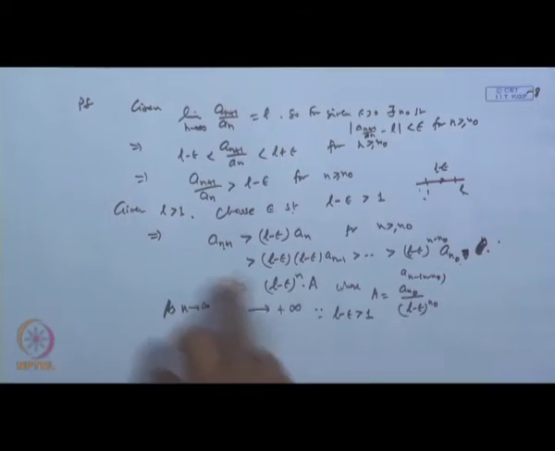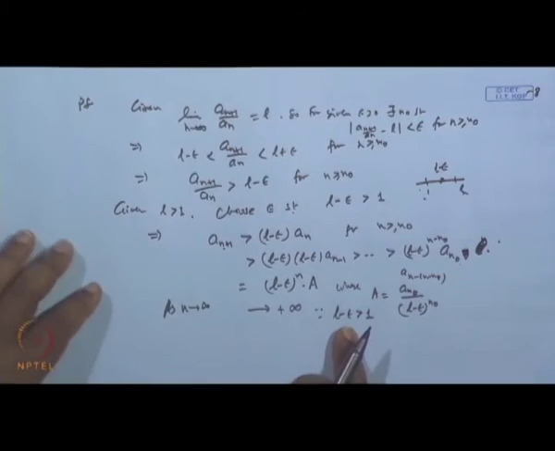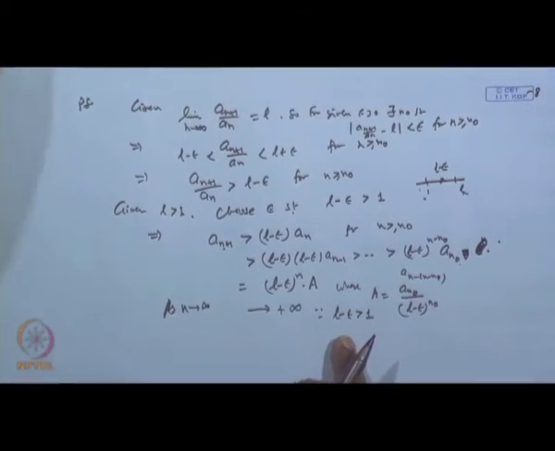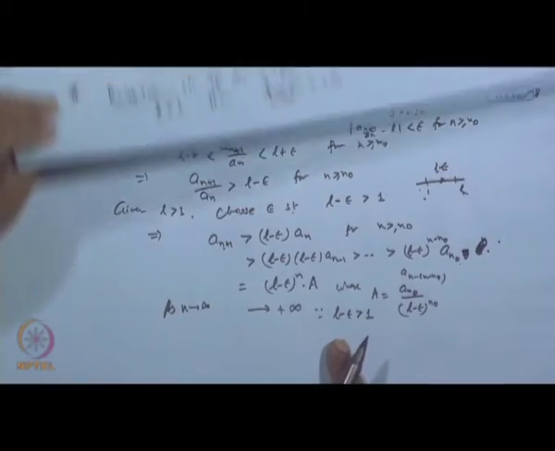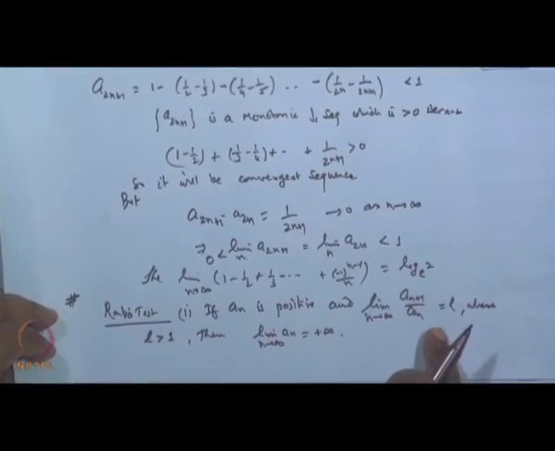So, this limit goes to infinity. Okay. So, if L is greater than 1, this sequence will diverge.